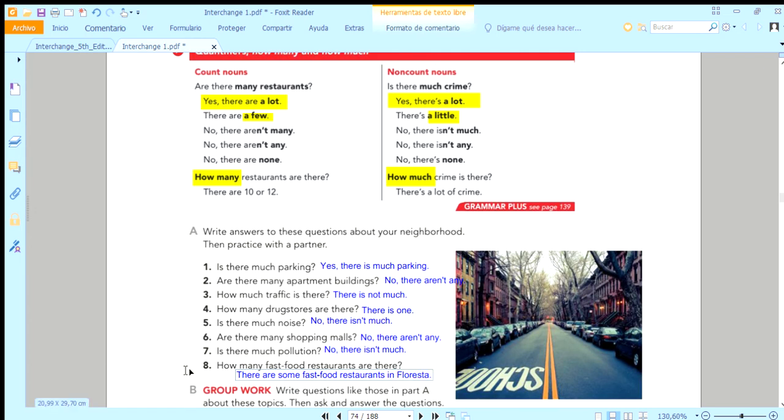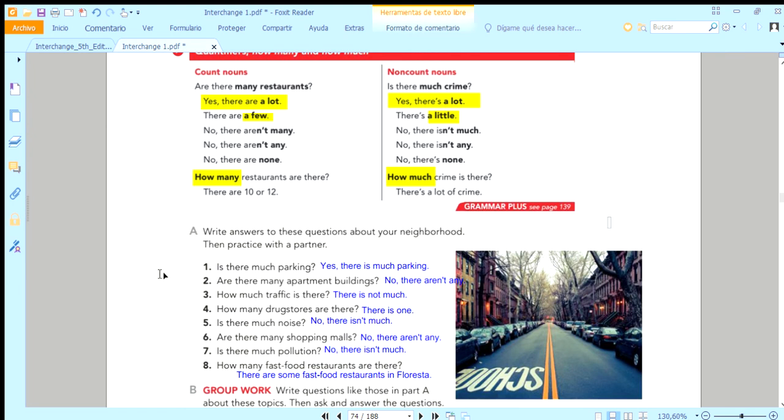There are some fast food restaurants in Floresta, the small ones, not the international chains like McDonald's or Burger King, but we have birria de res, birria de borrego, and also tacos, many stalls of tacos, and we have hamburgers, pizza, seafood, tamales, many different things, Mexican food restaurants there in Floresta.